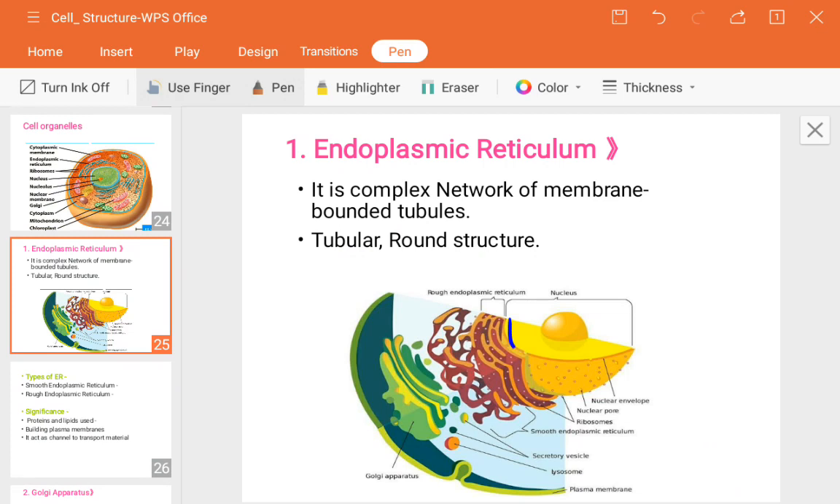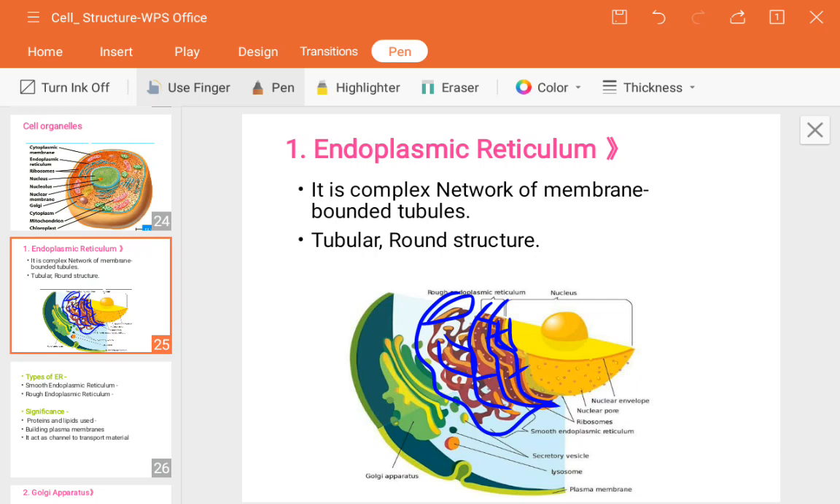So you can see this is the structure. These are nothing but tubular in structure, and they are network-like, connected to each other like this. That's why it is called a complex network. See this one, it is tubular in shape. Obviously the tube-like structure is there, and it's a rounded shape. Sometimes endoplasmic reticulum shapes vary according to the functions and the different cell organelles or the cell.